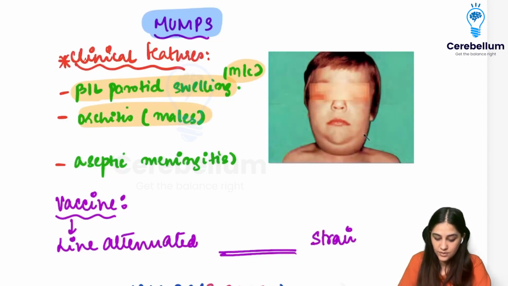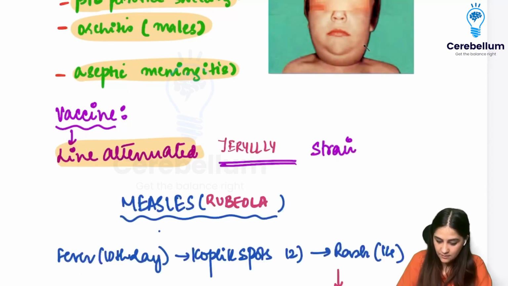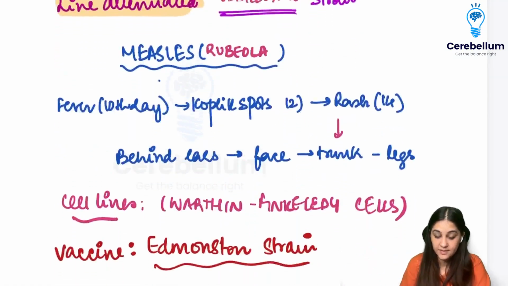It also causes orchitis in males and aseptic meningitis. We do have a live attenuated vaccine for it, which is the Jeryl Lynn strain.